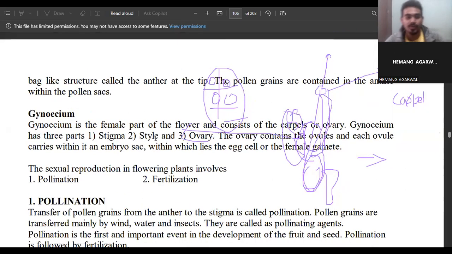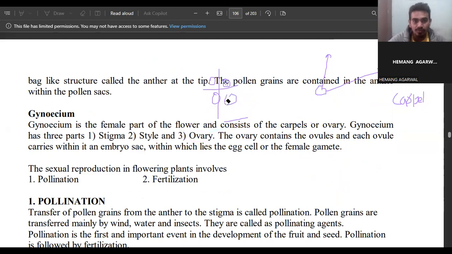In sexual reproduction, two mechanisms are present. The first one is pollination, and the second one is fertilization. So what is pollination? It is a mechanism in which there is a transfer of pollen grain from one flower to the stigma of another flower. So what is pollination, generally?